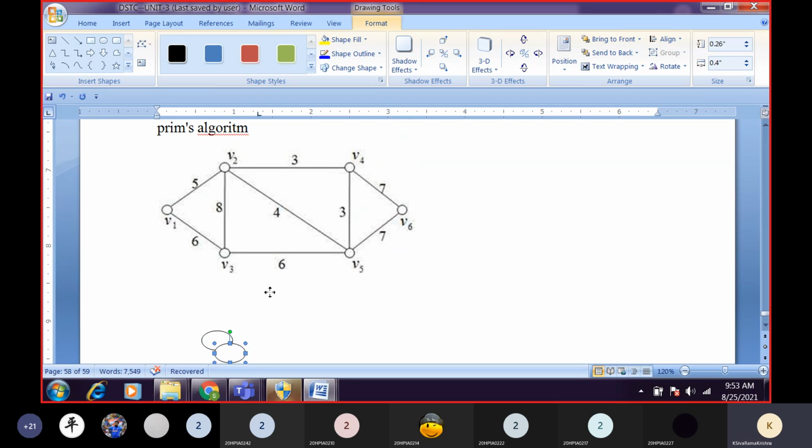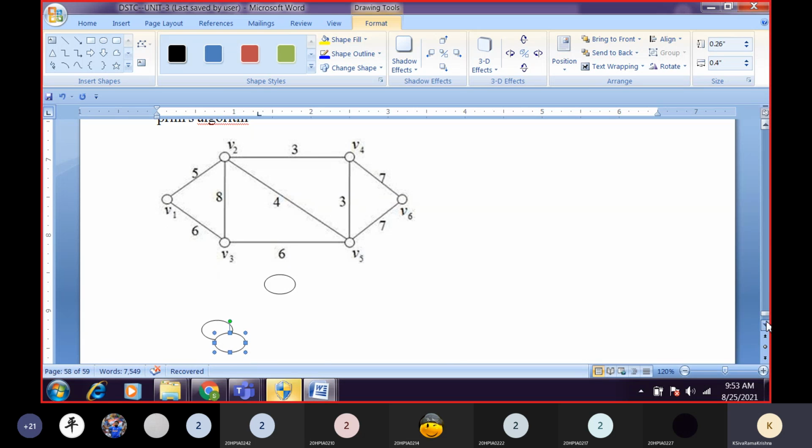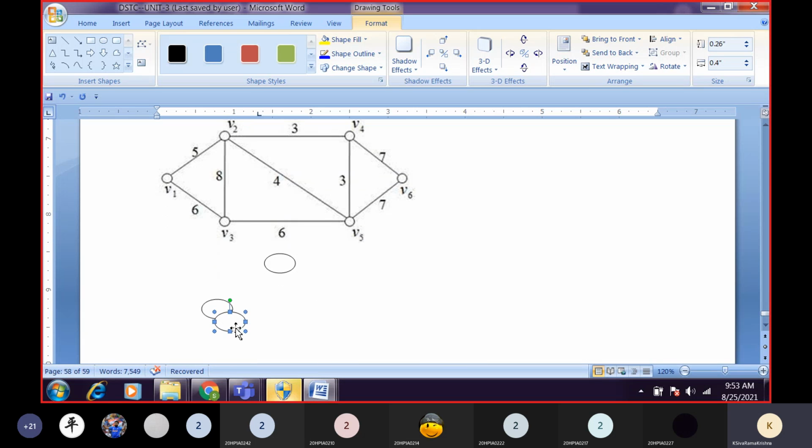So this is vertices 1, vertices 2, this is the V3. Now here it is V4, it is V5, and V6. How many vertices are there in our graph?